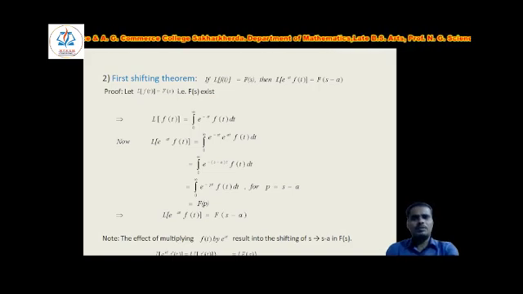Now replace p by s minus a, so we get the integral from 0 to infinity of e to the power minus pt into f of t dt. Then apply the Laplace transform here. This is nothing but the Laplace of f, that is, capital F of p. So the Laplace of e to the power at into f of t, replacing p by s minus a, equals F of s minus a. In this way we have proved the first shifting property. Note that the effect of multiplying f of t by e to the power at results in shifting s to s minus a in F of s.